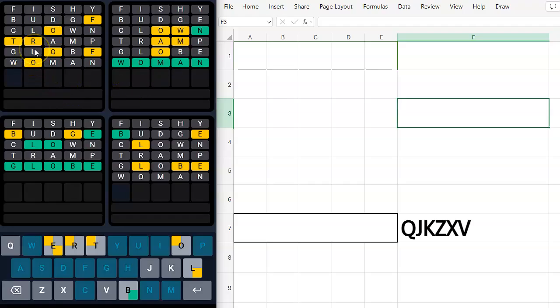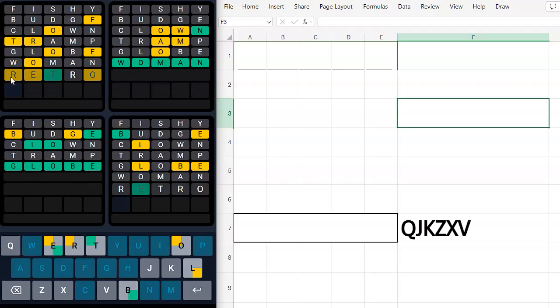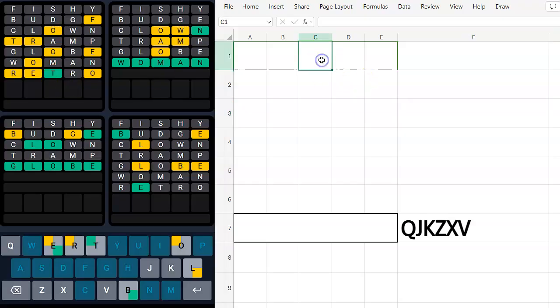What is this? No T-R. No H for "other." So maybe an O over here. E-O. "Retro." R-E-T-R-O. Okay, I'm going to try "retro." I don't know if it's it or not, but, well, we got something here. Now let's see. And we got something placed, so that's good. We've got a T. I didn't make any mistakes, right? I didn't make any mistakes.